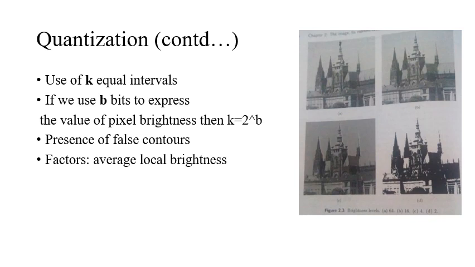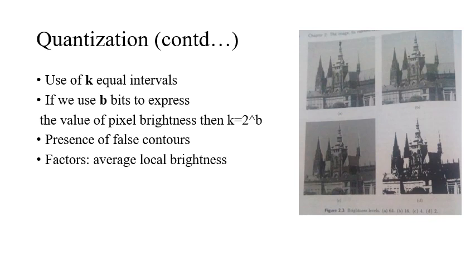Of course, our eyes cannot distinguish too fine details, but to some extent we can. But if we are not doing the quantization with enough k levels, then false contours, or improper mapping of the amplitude values, take place. This is due to various factors such as average local brightness. This is one reason why false contours can be present.